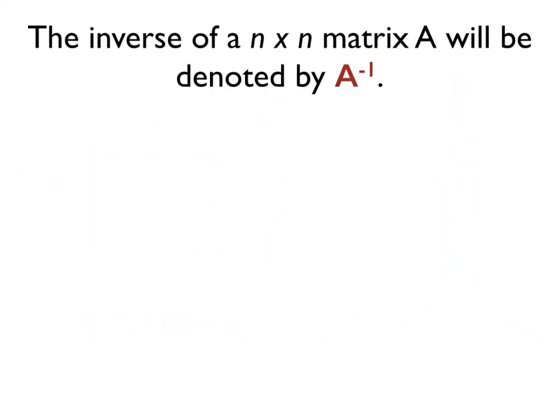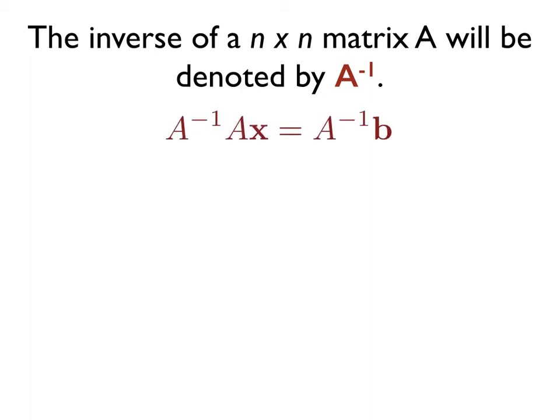So the inverse of an n by n matrix A will be denoted by A to the minus 1, and we read that as A inverse. You can probably see some similarities to the sixth grade problem, because if we had such a thing as matrix division, then A to the minus 1 would of course be 1 over A. So the notation fits. When we see that A to the minus 1, we're going to refer to that as the inverse of the n by n matrix A.